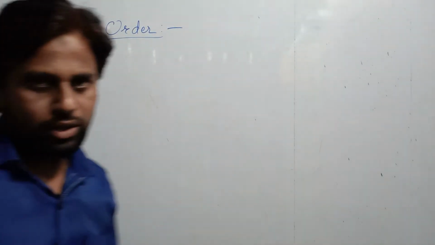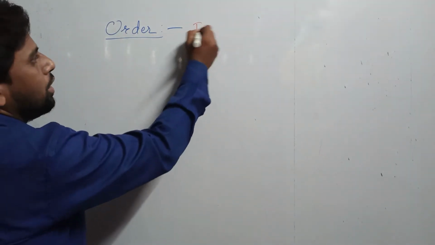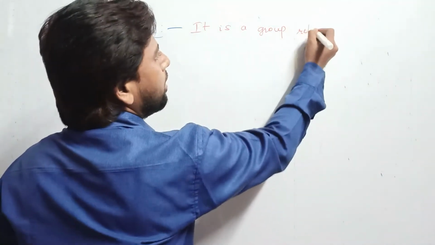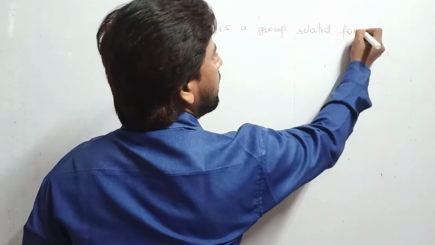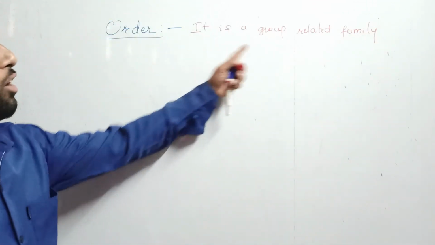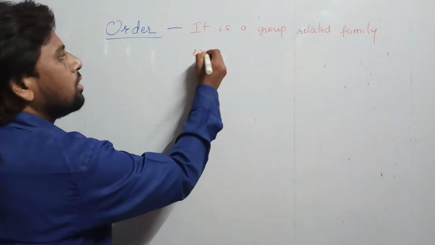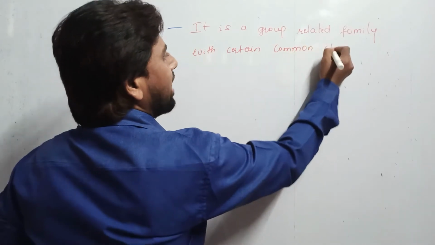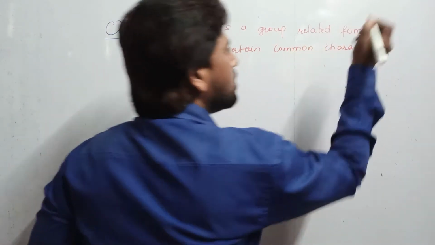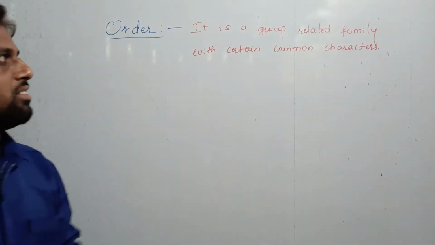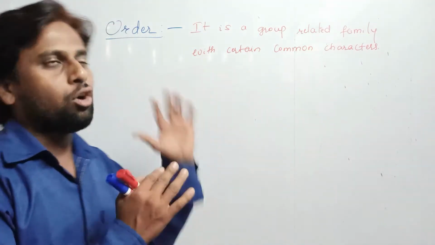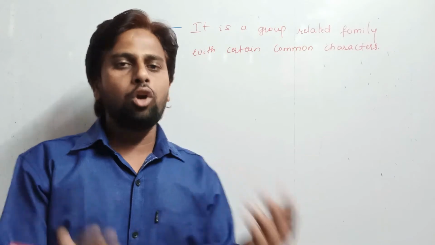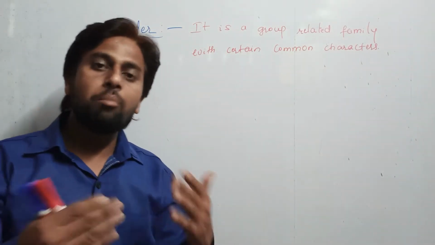So what do you mean by order, students? Here also it is a group of related families with certain common characters. Students, order is defined in the same way: it is a group of certain families. Some of the families, one, two, three or a different number of families are grouped under the same order based on some common characteristics.